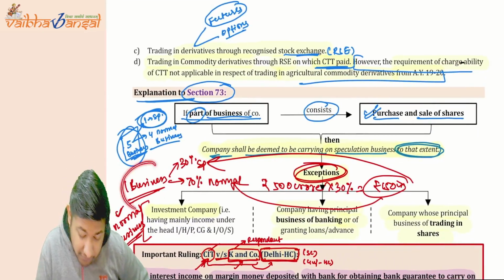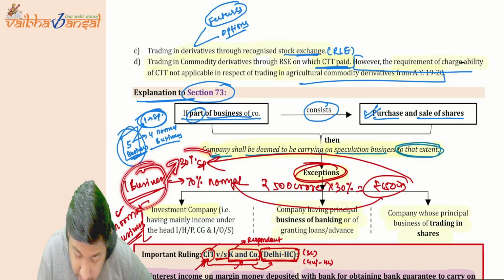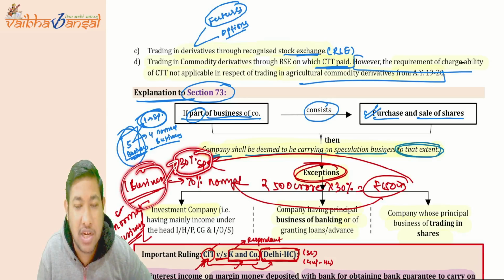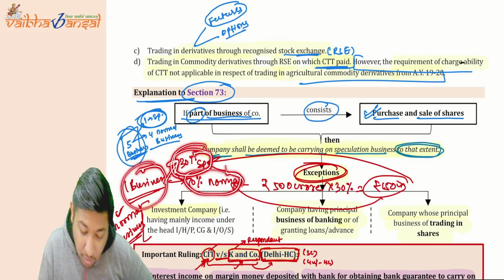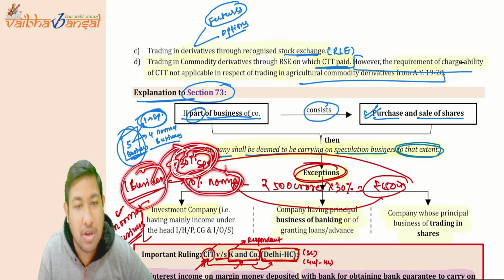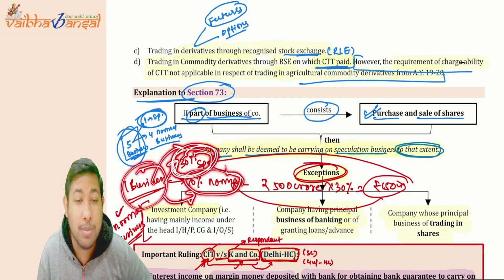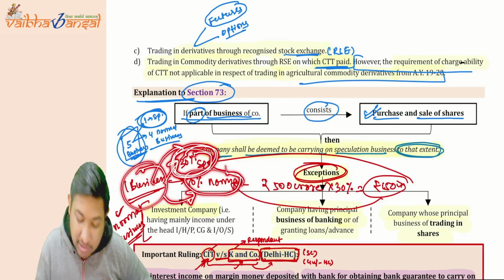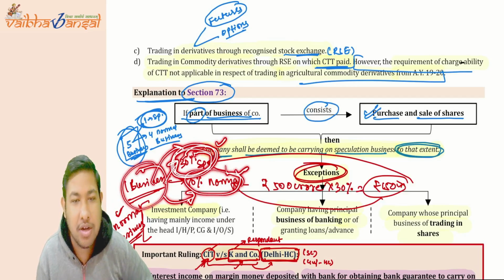Now according to Explanation 73, if you have one business, and in that particular business you are doing 30% speculative nature of business and 70% normal, then whatever you are earning, 30% will be treated as speculative business, and the other 70% will be treated as normal business. Not the whole business is to be treated as speculative business. Understood, there should be a proportion, and the proportion should be taxable as speculative or normal business.